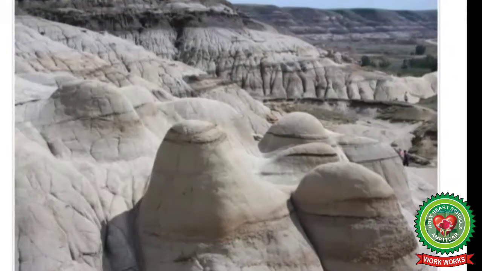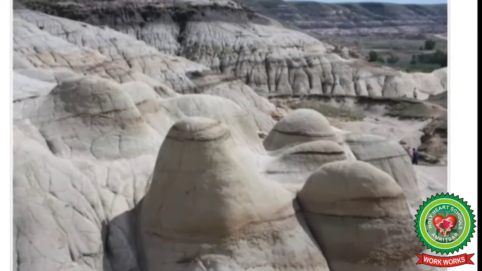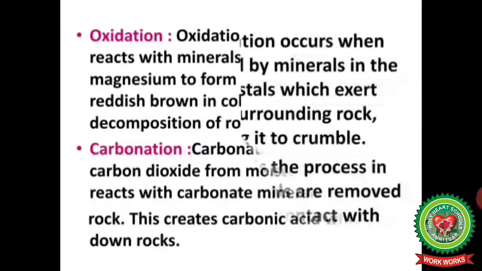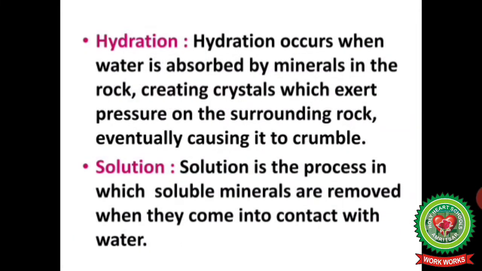This creates carbonic acid which breaks down the rocks. Hydration. Hydration occurs when water is absorbed by minerals in the rock, creating crystals which exert pressure on the surrounding rock, eventually causing it to crumble down. Solution. Solution is a process in which soluble minerals are removed when they come in contact with water.